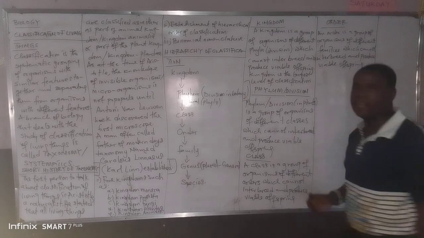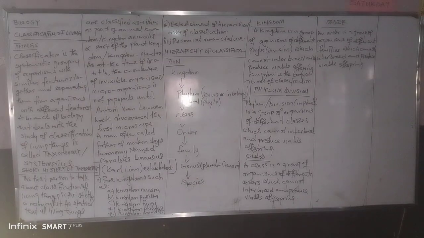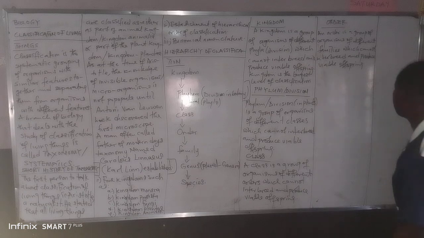Look at lion and tiger. They belong to the cat family, but they are different genera. That is why lion and tiger cannot marry. They cannot produce viable offspring.